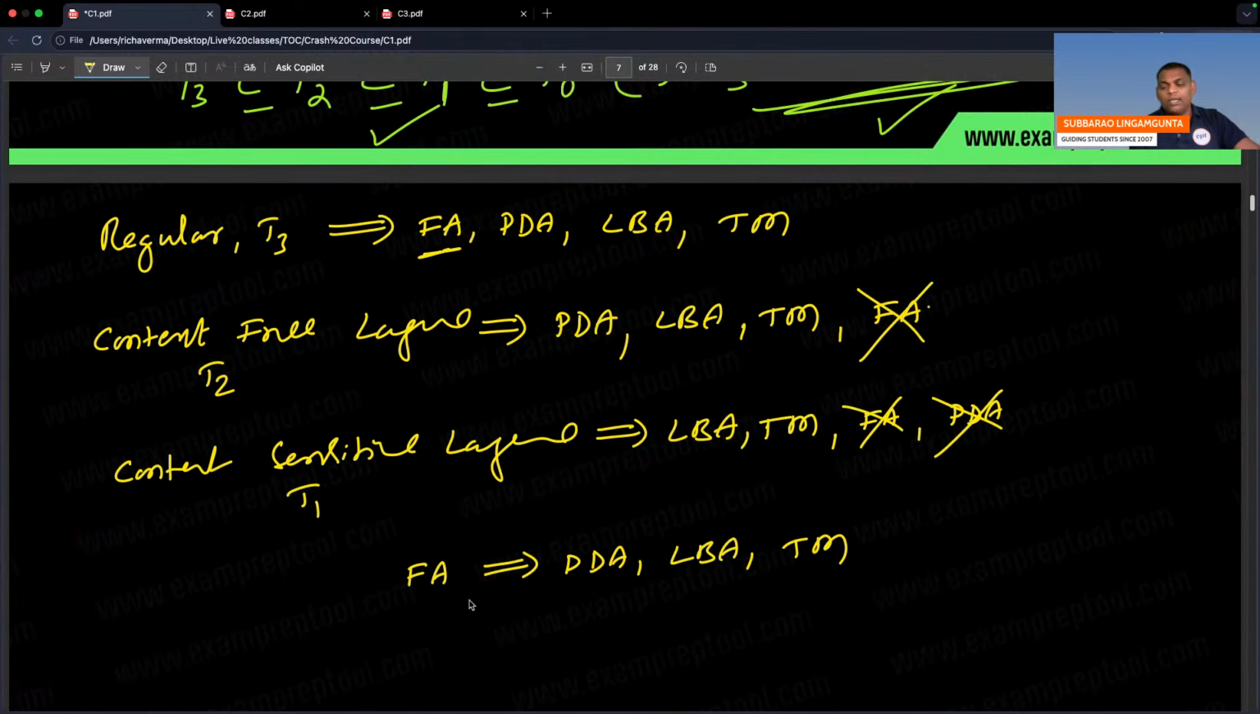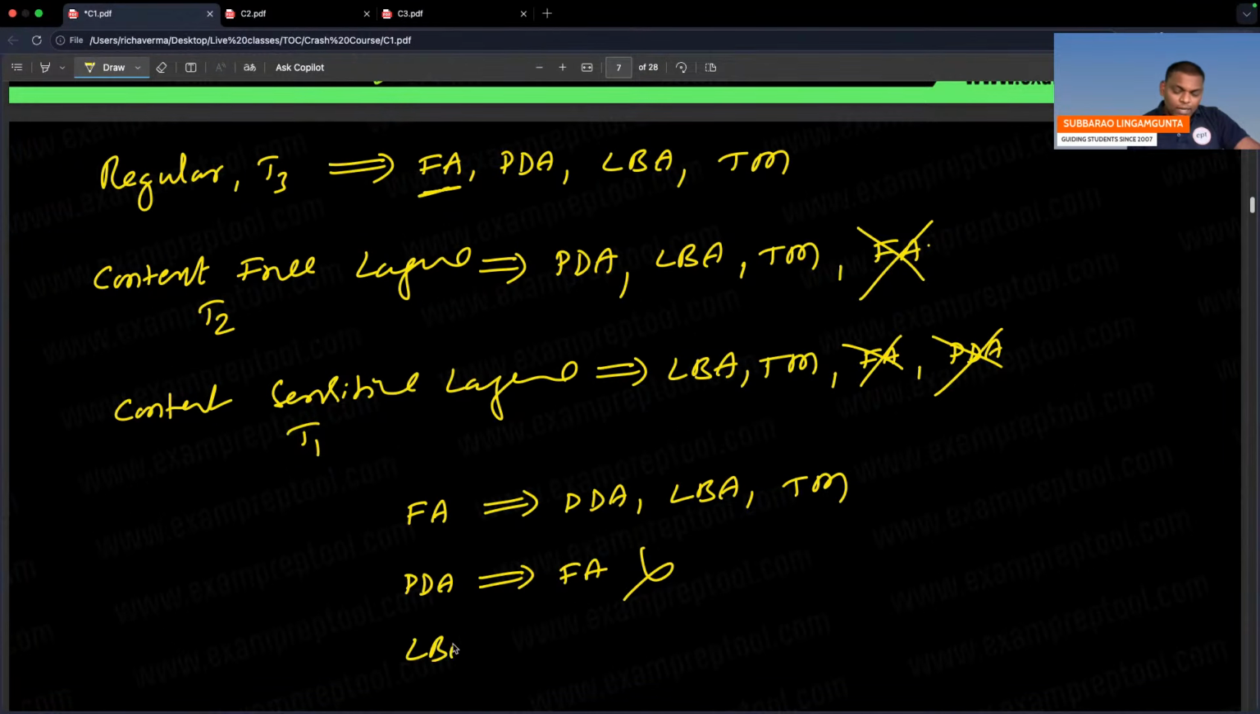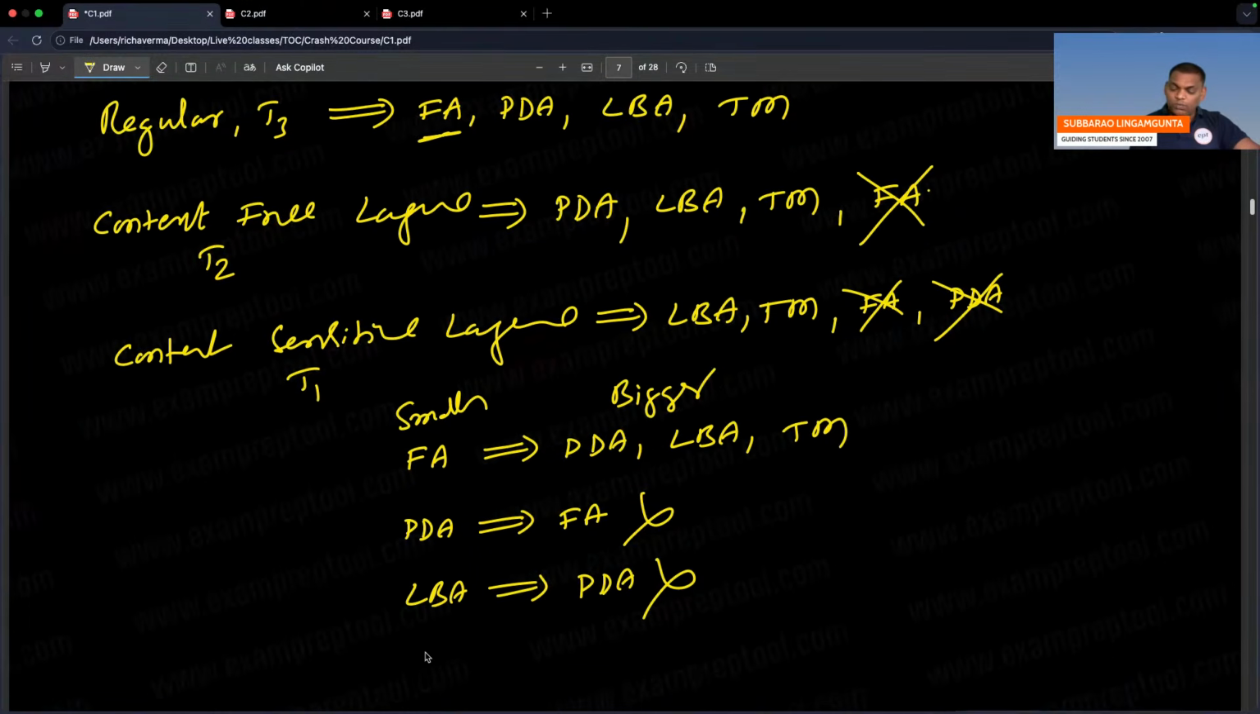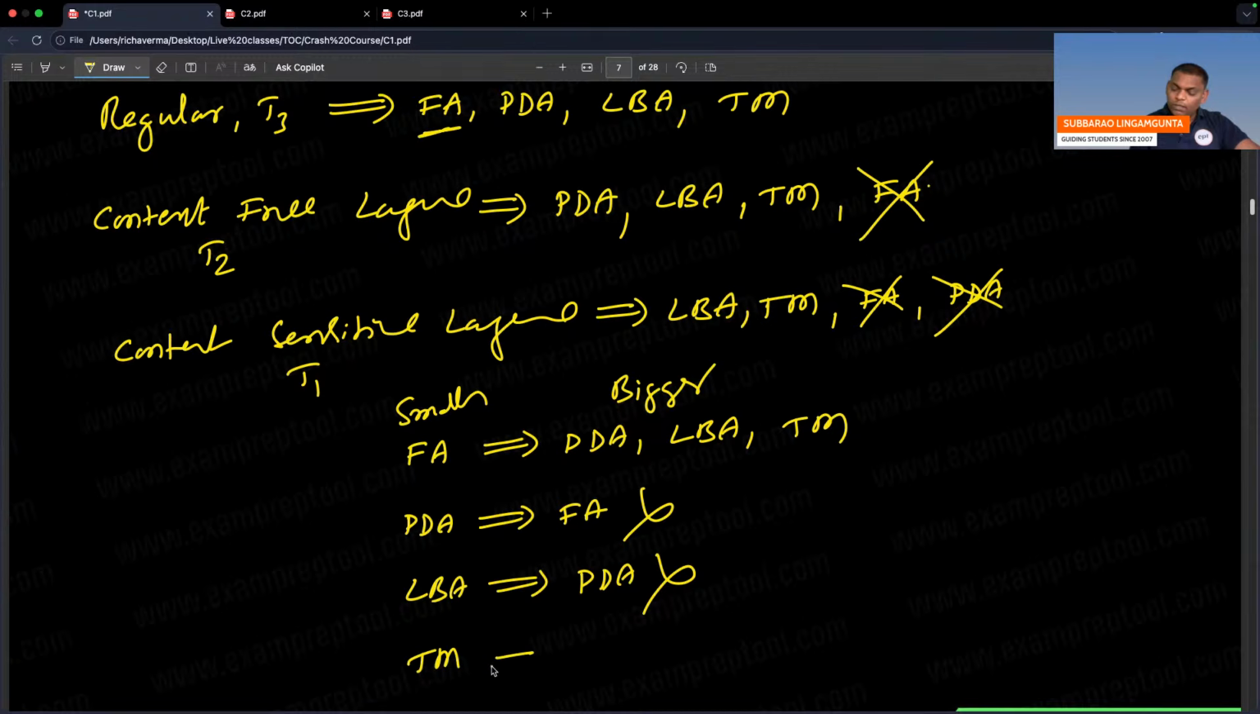Next one, reverse cannot be. So PDA accepting doesn't mean that finite automata will accept. Next one, LBA accepting doesn't mean that PDA will accept. Bigger means not smaller. Smaller means bigger. Smaller accepting, definitely bigger will also accept. But reverse not true. See this one. A Turing machine is accepting, I cannot say LBA will accept.